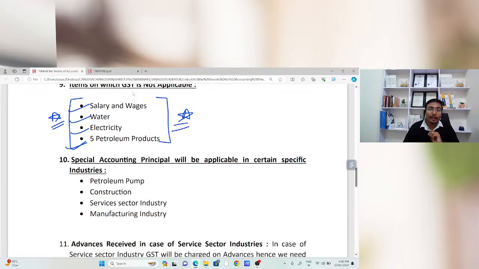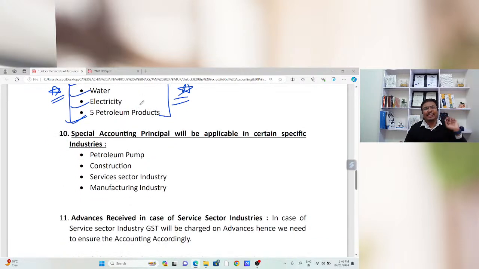Now, there are certain special provisions for certain special industries. If you are going to maintain the books of accounts of a petrol pump, we know that GST will not be applicable on many petroleum products. There is no GST on petrol and diesel, so you need to book the same under a non-GST head.